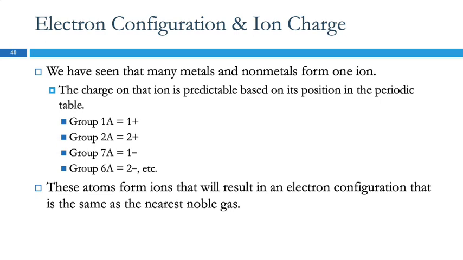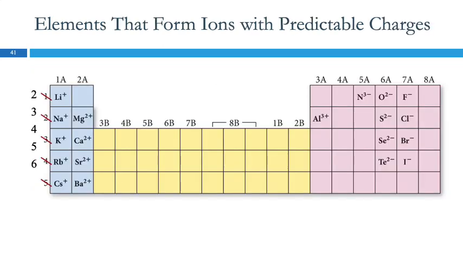So this works for all of these predictable charge guys. So why does group 6A form -2 ions? Because if it gains 2 electrons, it'll have the same number of electrons as a noble gas. Nitrogen will gain 3 to get over here. Magnesium will lose 2. Barium loses 2.